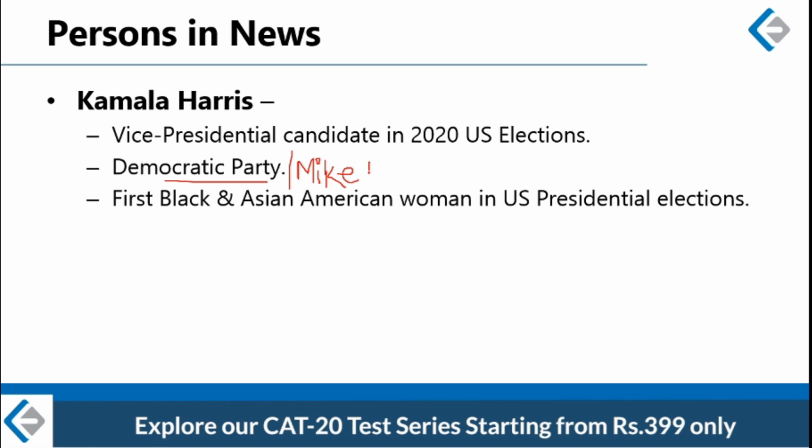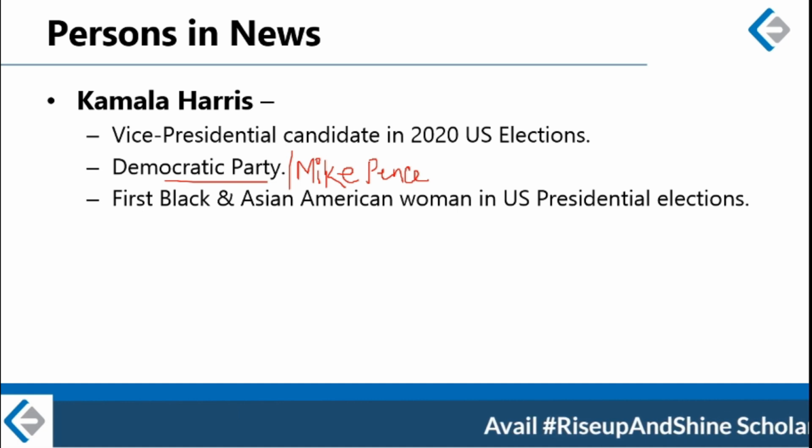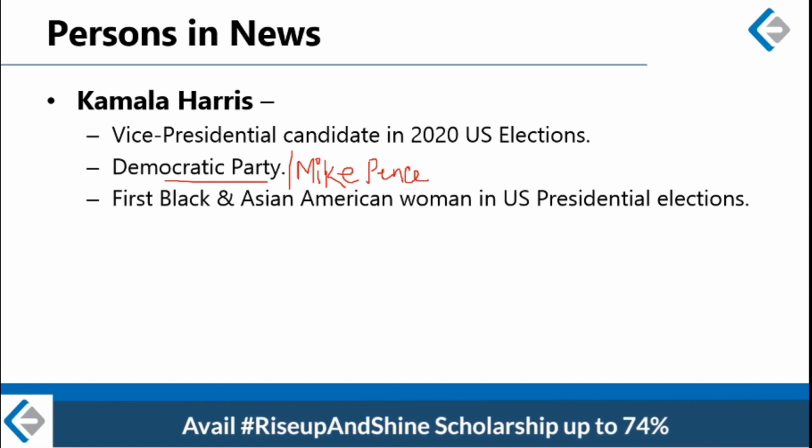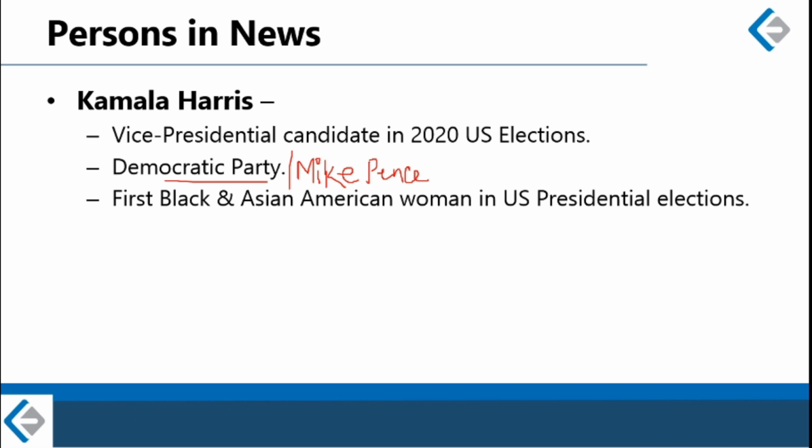Alright, so Mike Pence is the vice presidential candidate or the running mate of Donald Trump, and Kamala Harris is the running mate of Joe Biden. Kamala Harris earlier has also filed nomination as the presidential candidate of Democratic Party, but she withdrew from the campaign in December last year after a poor show. So now she is the vice presidential candidate.